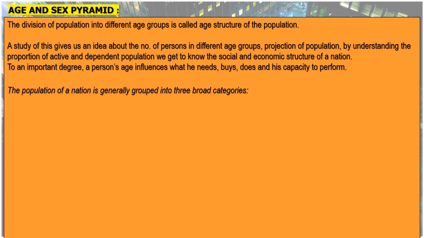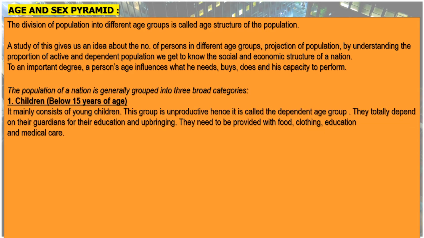Now, the population of a nation is generally grouped into three broad categories. First, children, that is people below 15 years of age. This particular age group mainly consists of young children. This group is unproductive because they are mostly dependent upon their parents. Hence it is called the dependent age group. They totally depend on their guardians for their education and upbringing. They need to be provided with food, clothing, education, and medical care.